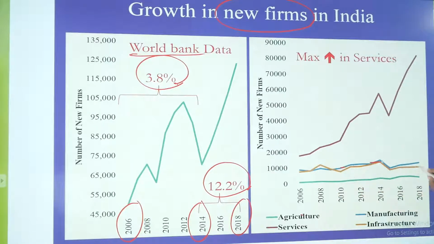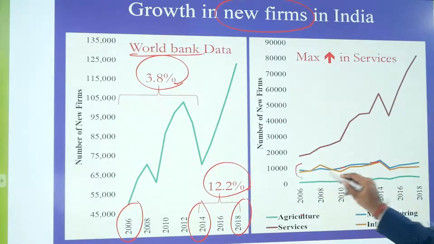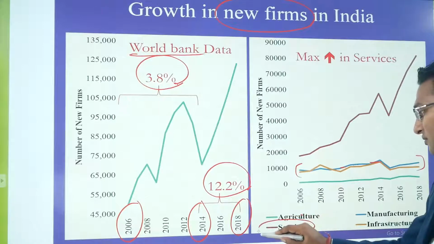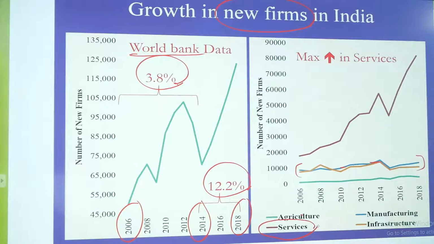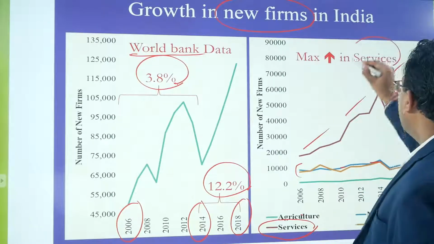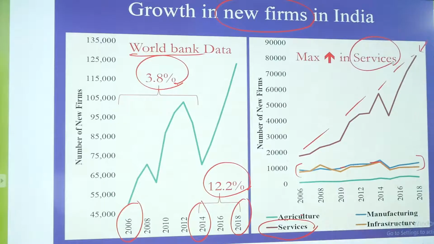So infrastructure and manufacturing sector are almost equal. And last one is services sector. In the services sector there has been phenomenal growth, right? So this brown line, this indicates services sector. So the maximum number of firms creation happen in the services sector.